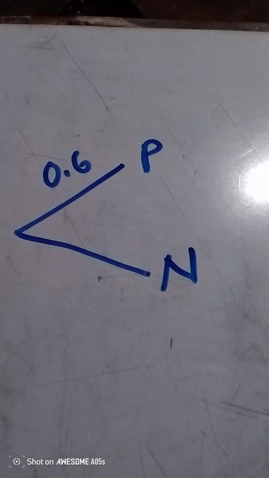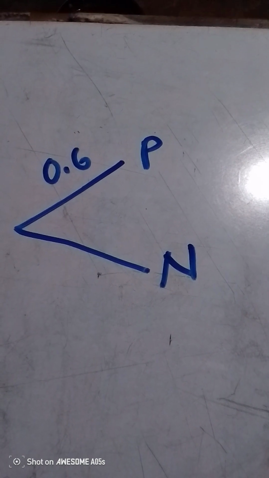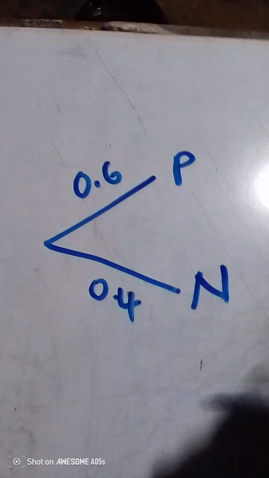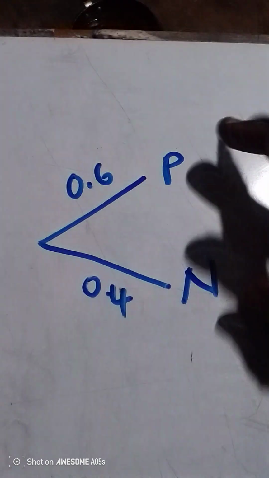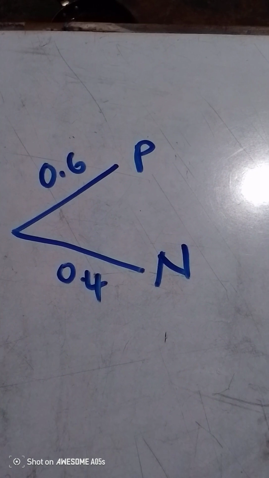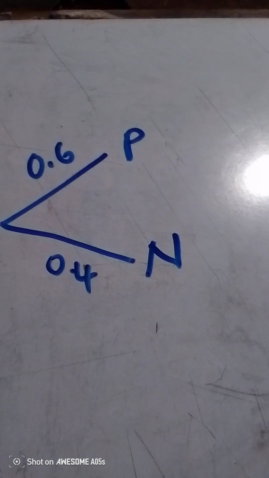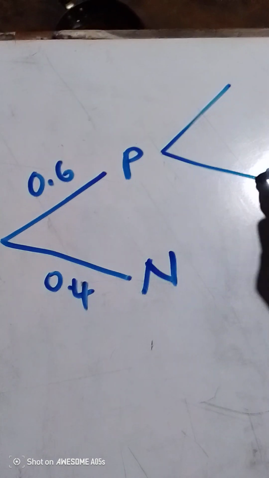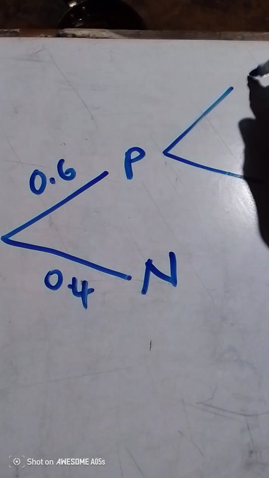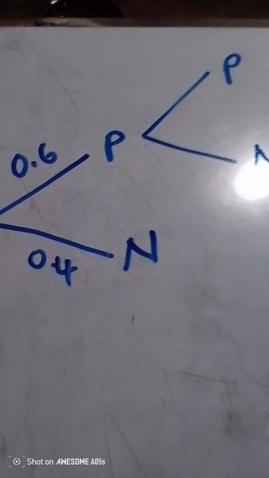Then if we subtract 0.6 from 1, we are getting 0.4. This is when the first patient is selected at random. What if another patient is selected? Again, maintain. If you started with P and N, let it just be like that.